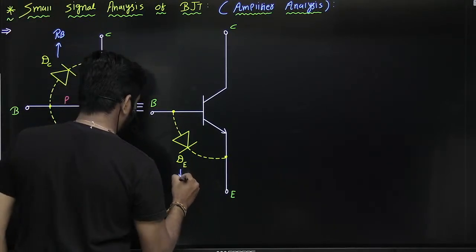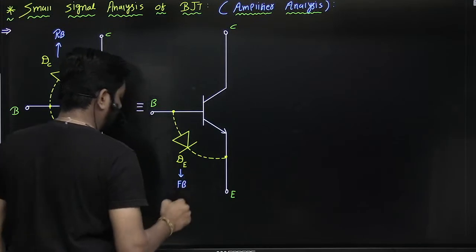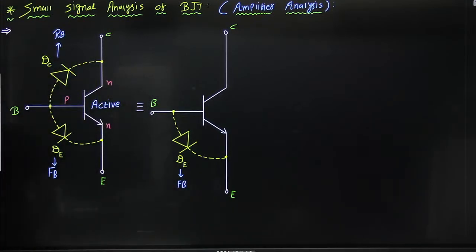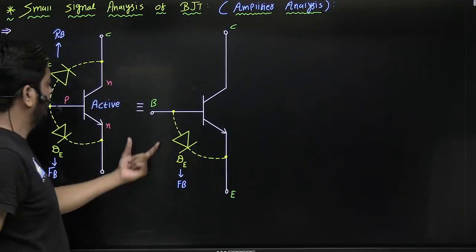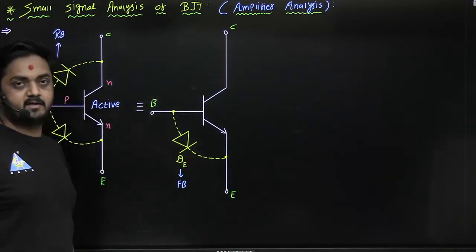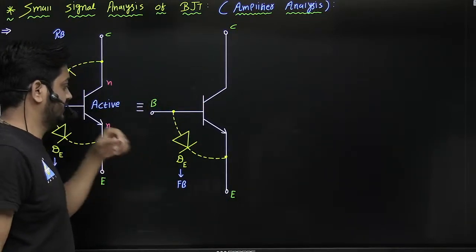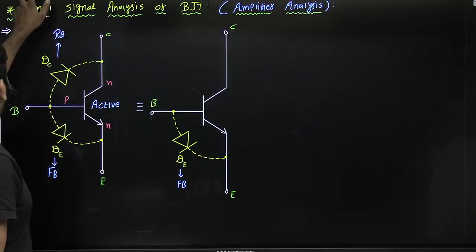This operates in forward bias. Correct? And this is reverse bias, that means open circuit, guys. Now let us mark the currents.